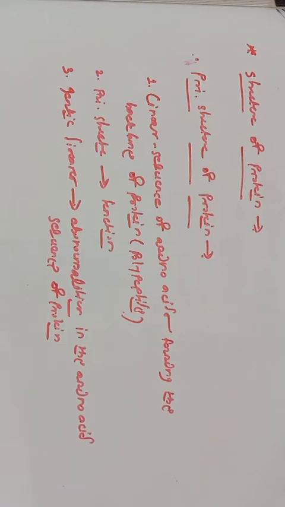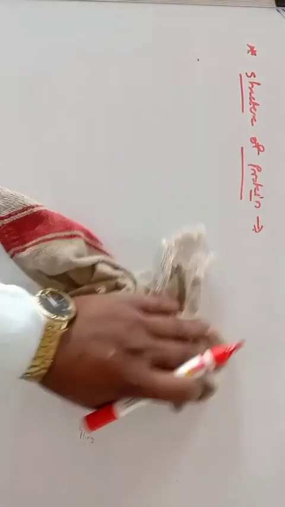Before that, remember that the primary structure is a linear sequence of amino acids forming the backbone of protein, it is largely responsible for the function of protein, and whatever the genetic diseases, they are due to abnormalities in the amino acid sequence of protein.